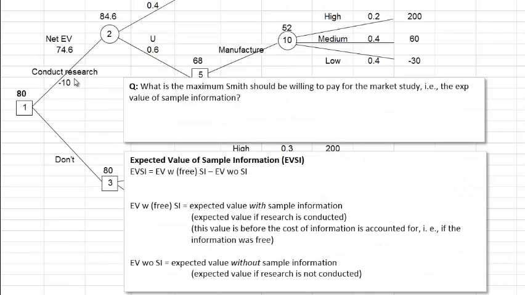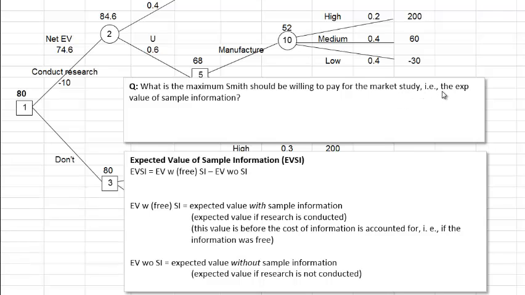When the cost of the market research was $10,000, we were not willing to conduct the research. So we went with not conducting the research. Now the question is, what if that cost of the research could be decreased? If the cost is low enough, maybe we will be willing to conduct the research. So we want to know, what is the maximum Smith should be willing to pay for the market research?